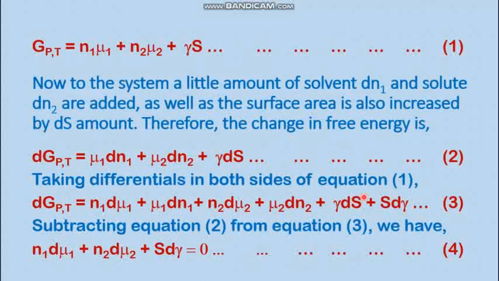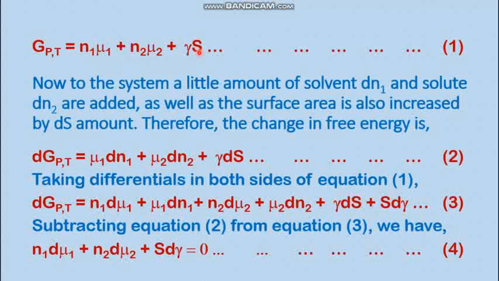This is equation 1, rewritten here for your convenience. Now to the system, a little amount of solvent dN1 and a solute dN2 are added, and the surface area is also increased by an infinitesimal amount dS.